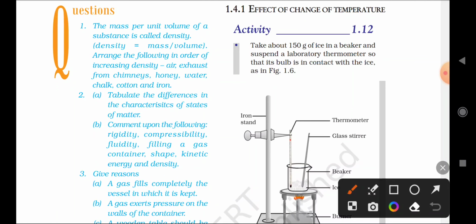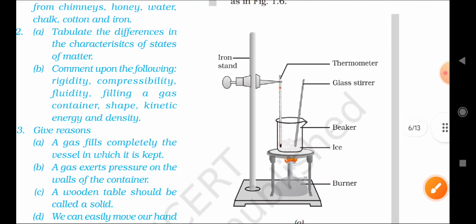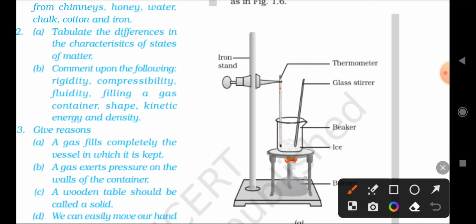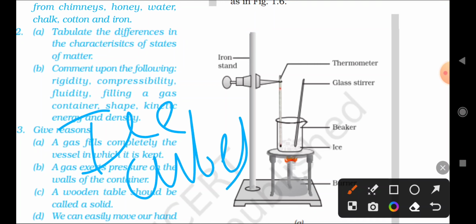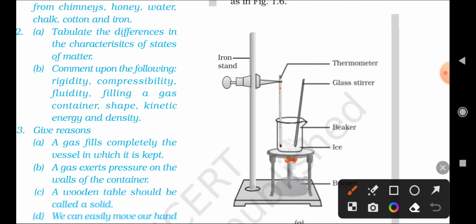Activity 1.2. Take about 150 grams of ice in a beaker and suspend a laboratory thermometer so that its bulb is in contact with the ice. As shown in the figure, take ice cubes in a beaker and place a thermometer in them. The dark-colored bulb of the thermometer, as shown in the figure, should touch the ice cubes.